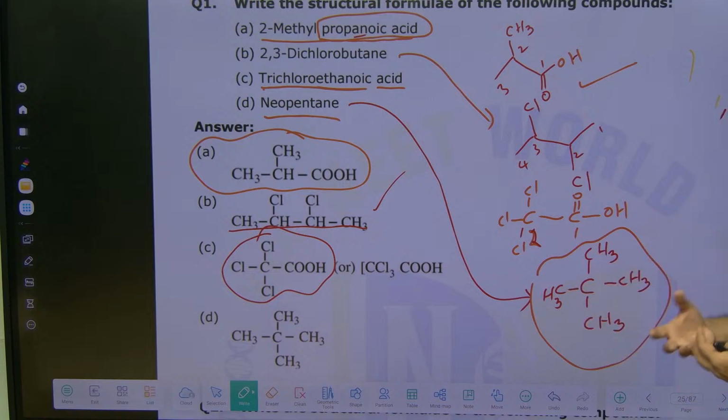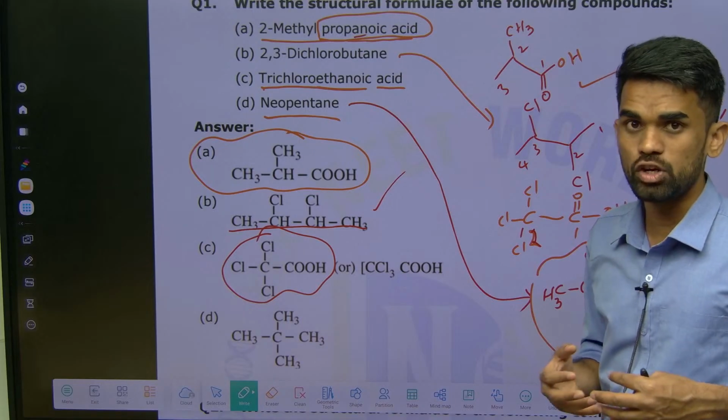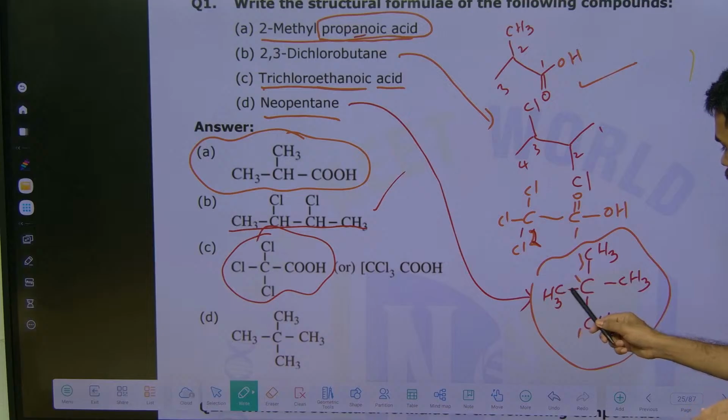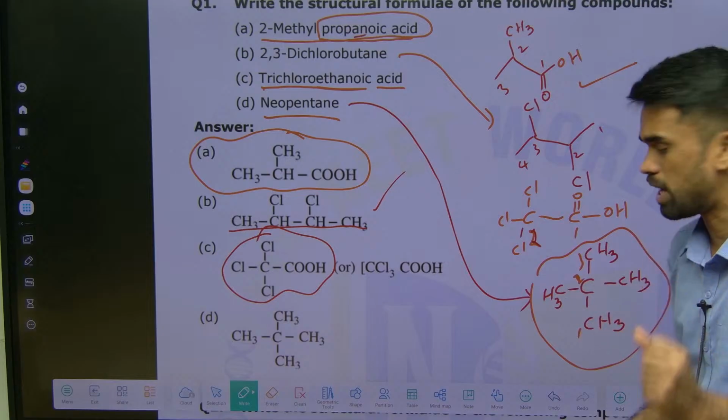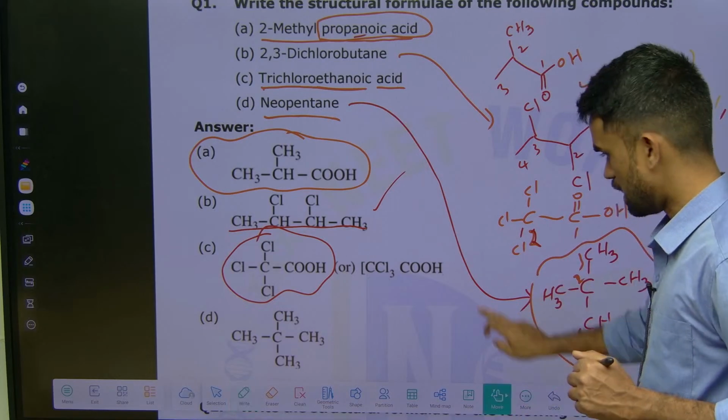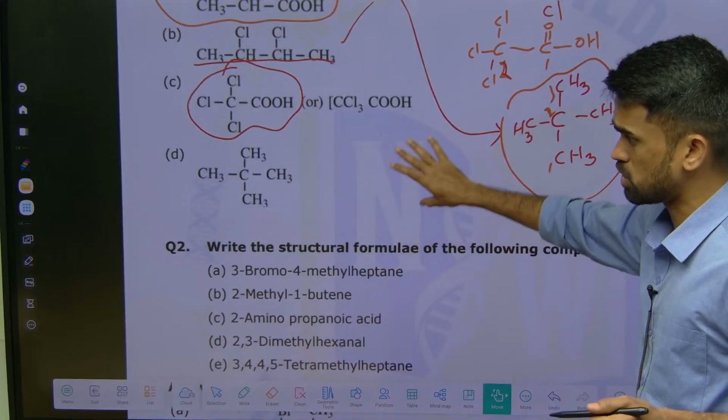Okay. Now, what is the IUPAC name of this neopentane, you can say? So 1, 2, 3 now. So 2 comma, see, at second position we have 2 methyl groups. So 2,2-dimethylpropane is its IUPAC nomenclature. Okay, right. So up to here the first question is clear.